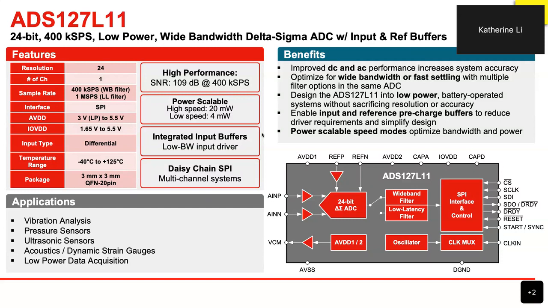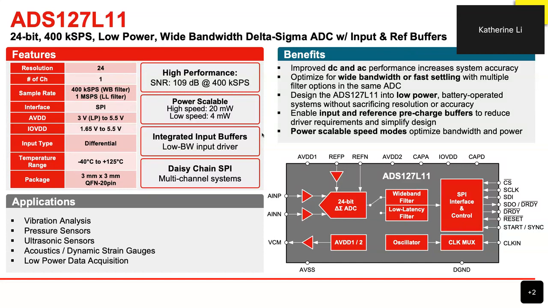In the low latency filter mode, this ADC can support a maximum sample rate of 1 MSPS, and one can get a fast step response as close to 4.3 microseconds. The power needed by this ADC is scalable to the filter mode the user selects.